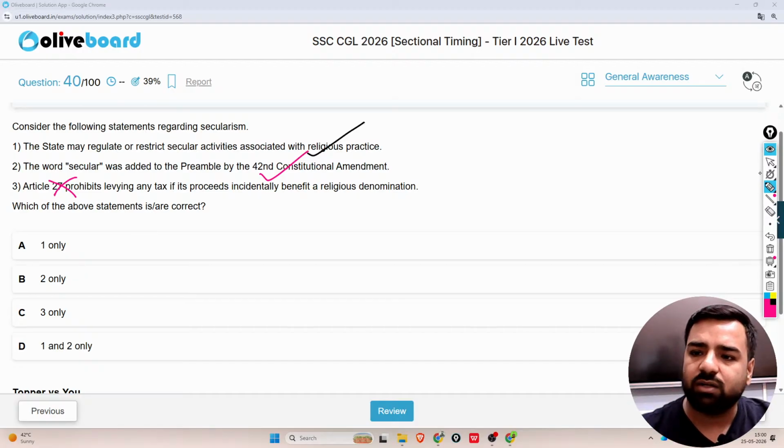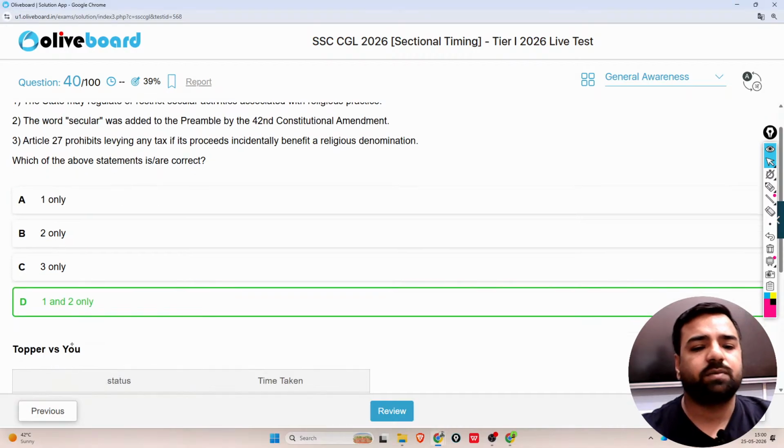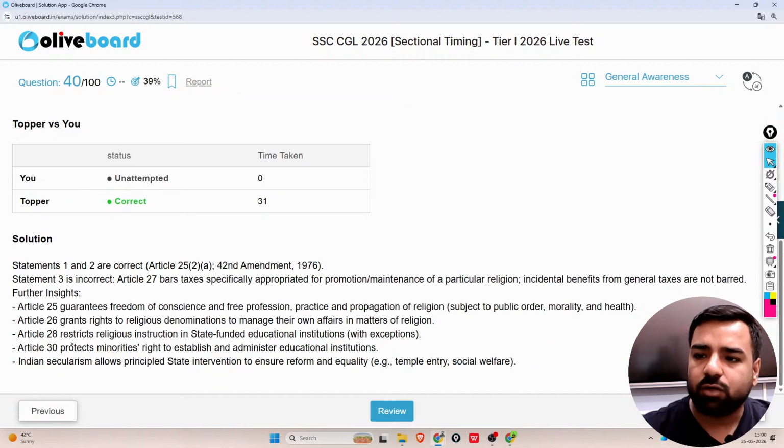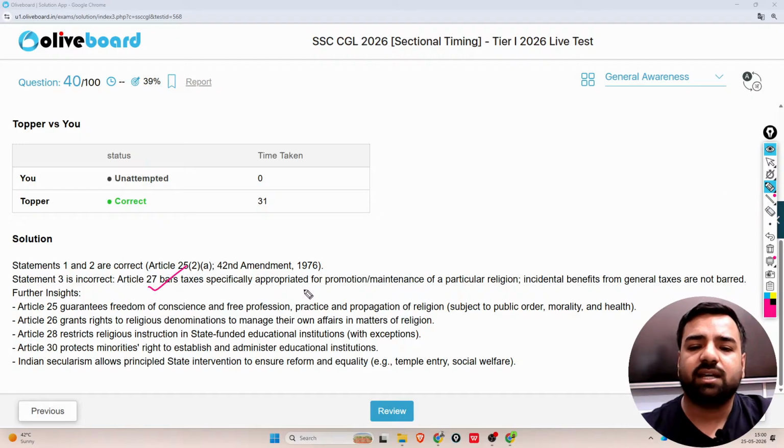That's wrong. So only and only options 1 and 2, that is option D, was the correct answer, right? So option 3 was incorrect. Why? Because Article 27 bars taxes specifically appropriated for promotion and maintenance of a particular religion. Incidental benefits from general taxes are not barred.